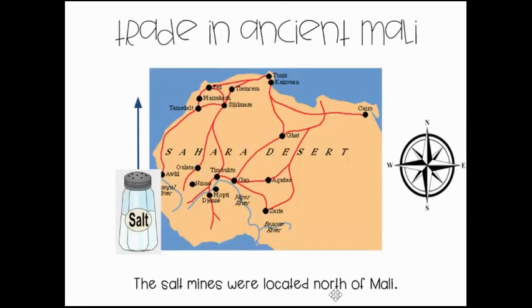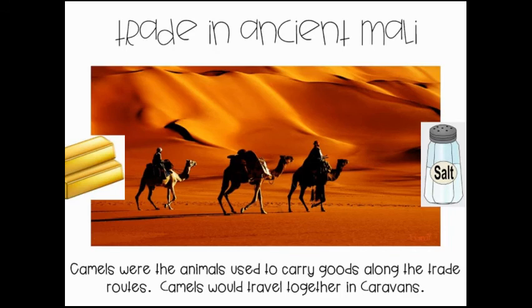The salt mines were located north of Mali. So if Mali is here where Timbuktu is, then the salt is all up here, up in those mountains, like we said earlier. Camels were the animals used to carry goods along the trade routes. Camels would travel together in caravans.